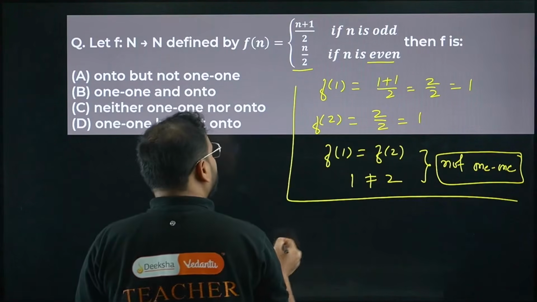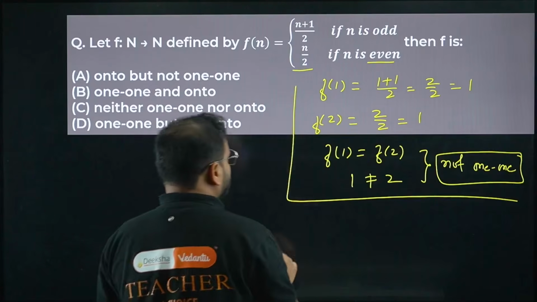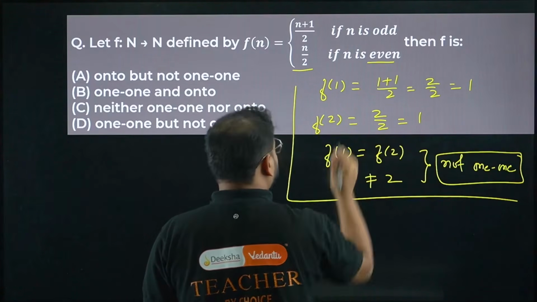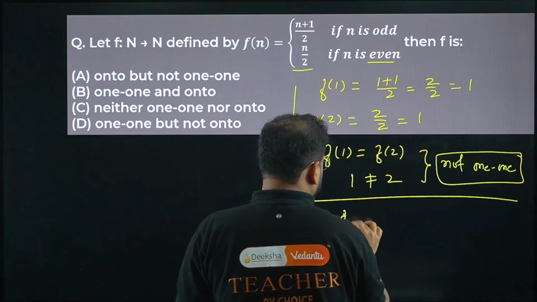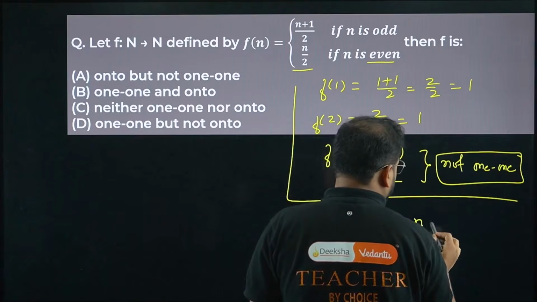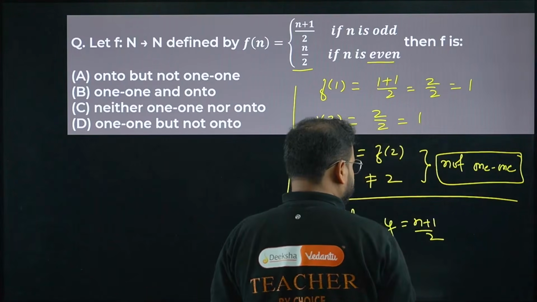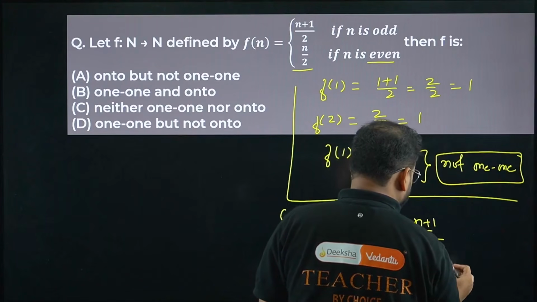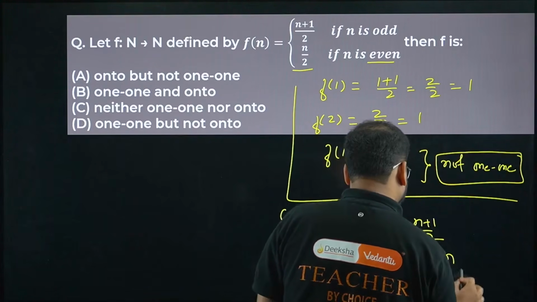For onto, what are you going to do? I will take both the cases individually. Case 1, let's take the odd function. I'll write here y equals (n plus 1) by 2, which gives me 2y minus 1 equals n. Think about it.